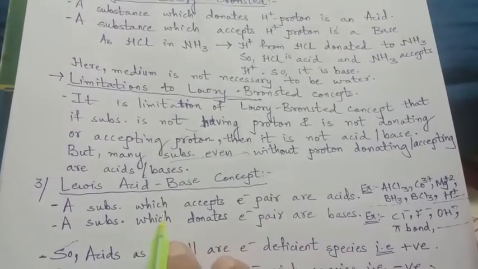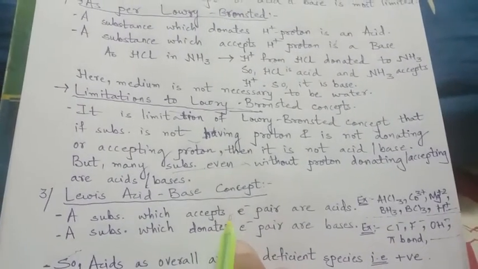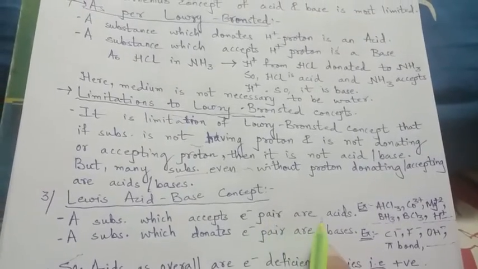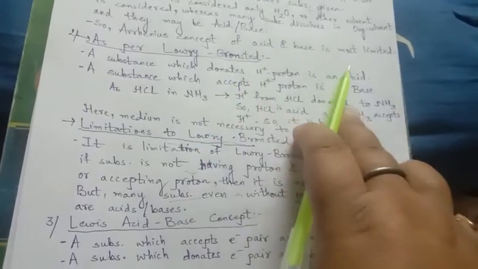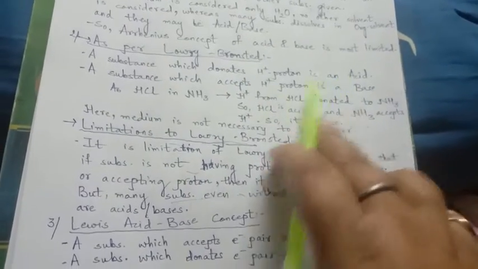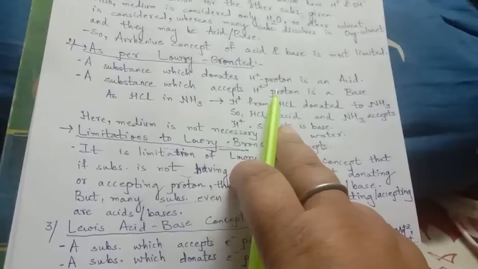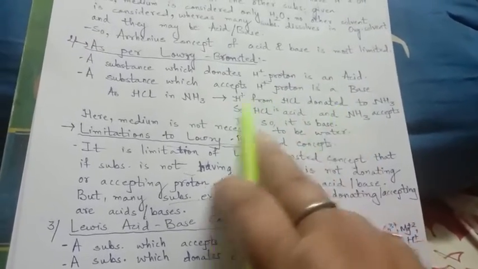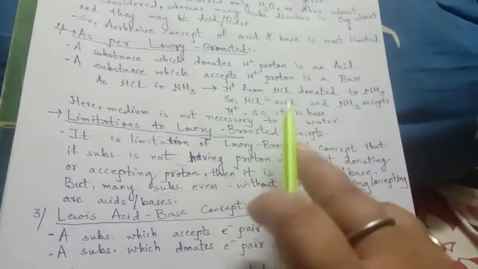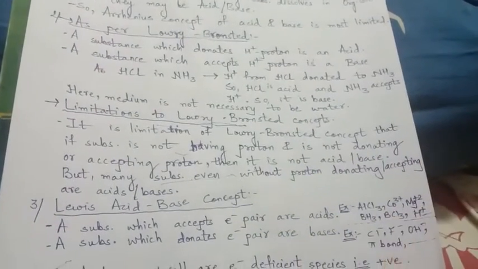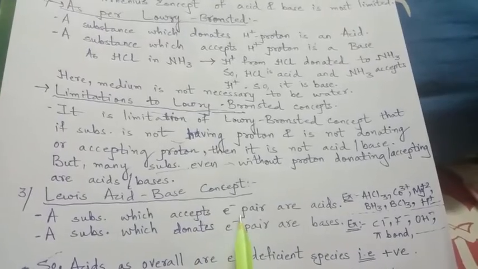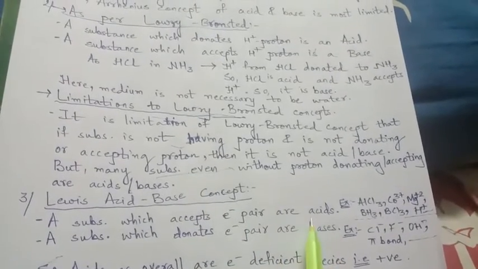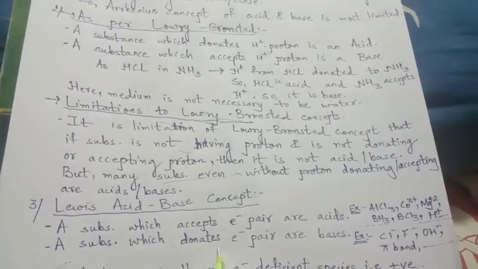So now according to Lewis, acceptors of an electron pair are acids. Now here you can see Arrhenius said H+ for the acids, Lowry-Bronsted said H+ proton donor. They are positive, that means they are giving away. Then if giving away is one side, what is the opposite of it? Taking. So taking of the electron is the acid. Donating of the electron is the base.